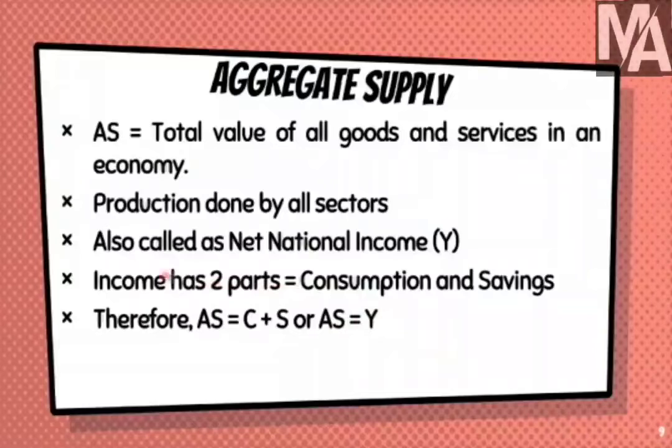This income has two parts. First of all, net national income is denoted by the capital letter Y. So income has two parts. Whenever we are having income, we either consume it or we save it. So AS, or aggregate supply, is equal to consumption plus savings, because AS is equal to Y. Aggregate supply is nothing but the income of the entire economy. From the income, we either consume or we save, and so therefore AS, aggregate supply, has two parts, that is consumption plus savings.